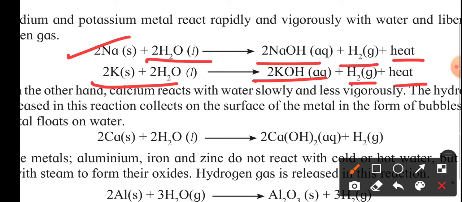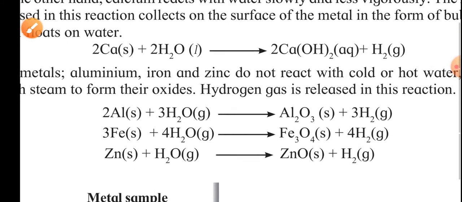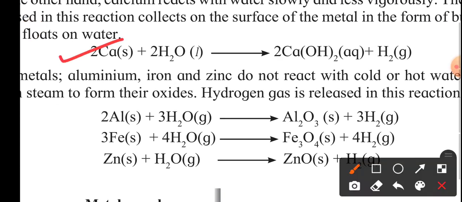On the other hand, calcium reacts with the water molecule, forming calcium hydroxide and hydrogen gas. So in general, we can generalize all these reactions: metals reacting with water produce an alkali solution, meaning the metal hydroxide is formed along with hydrogen gas.